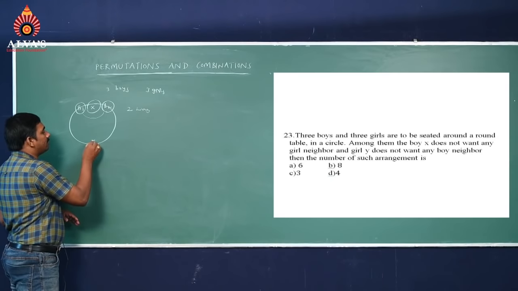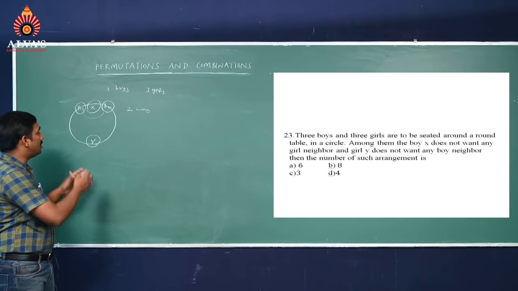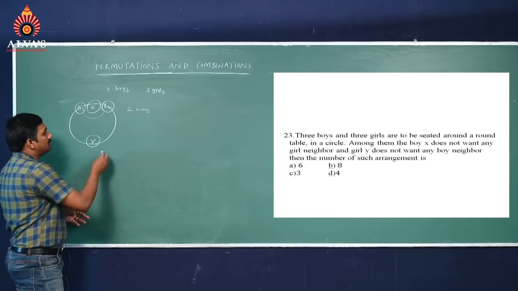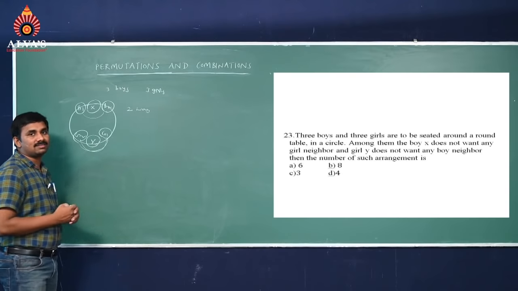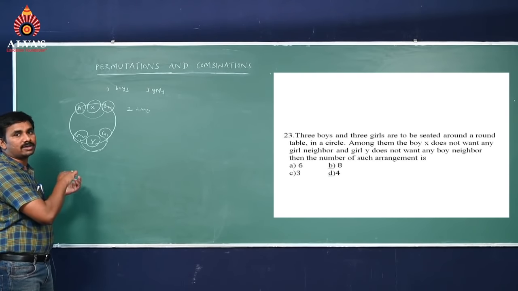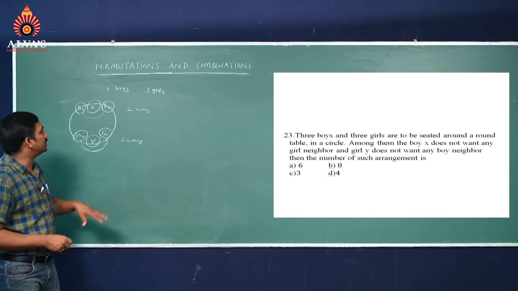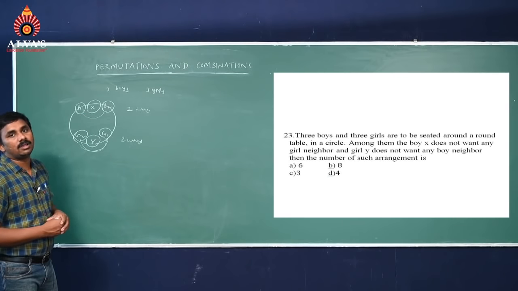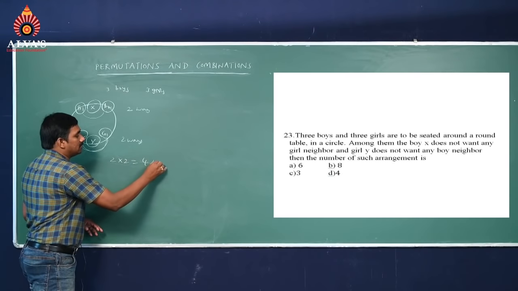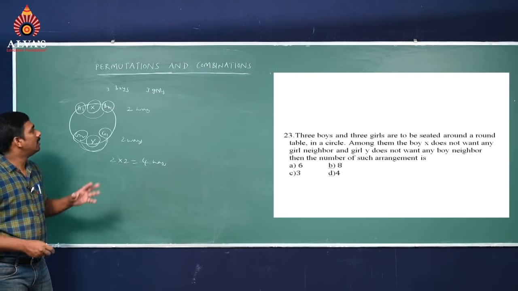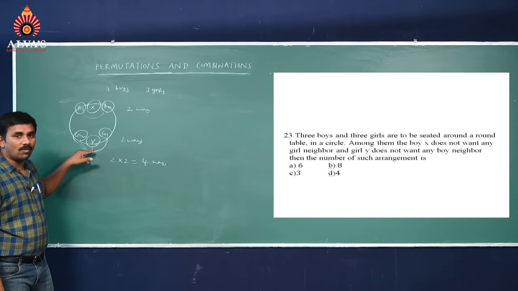Again, girl Y does not want any boy as a neighbor. That means only girls we can arrange as neighbors. Let them be G1 and G2. These two can interchange their places in 2 ways, G1, G2 or G2, G1. That means it is also 2 ways. Now, according to the given condition, these are the possible arrangements in circular permutations. So the total answer is 2 into 2, that is 4 ways. Here boy X does not have any girl as a neighbor, and girl Y does not have any boy as a neighbor.